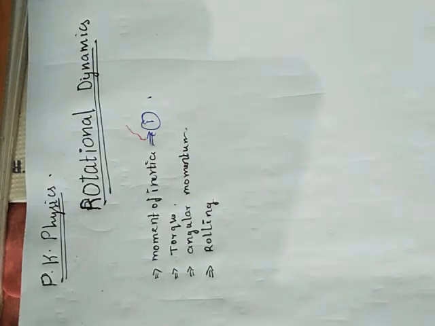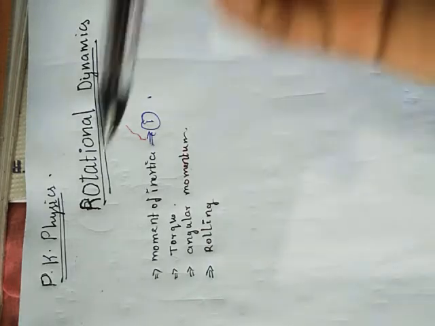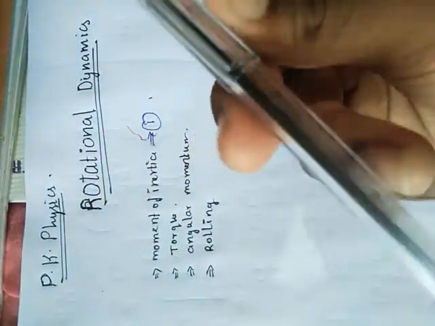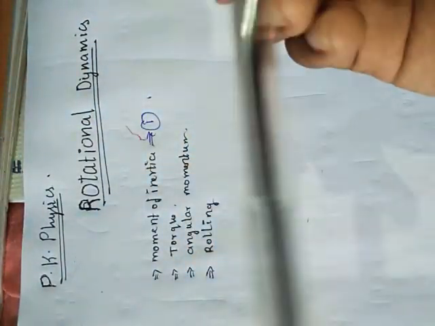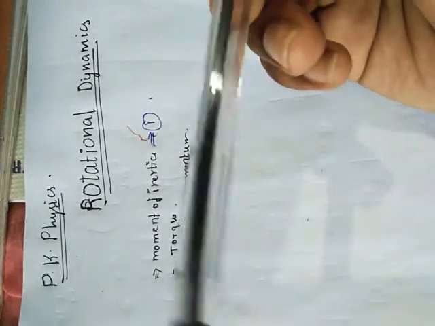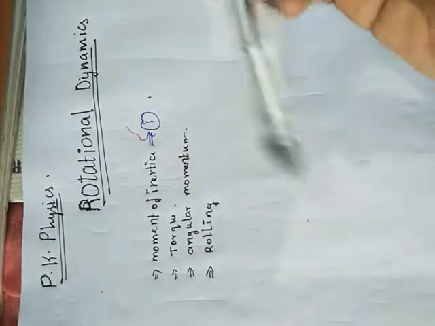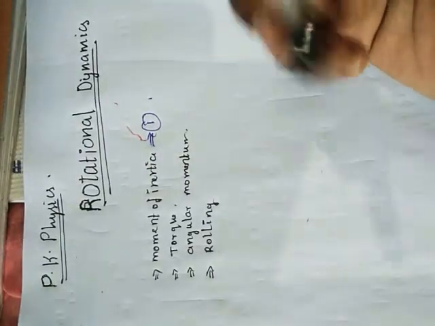Let's see what is moment of inertia. Generally, what is rotation? This is a chapter where we are going to deal with rotational dynamics. Whatever the object, if it seems to be rotating, assume it to be a rod. We are reading about its mechanics, about its rotation, about its axis, or about its end, whatever. We are just going to read about its dynamics, about its rotation. The entire mechanics we are going to read. Most important chapter.